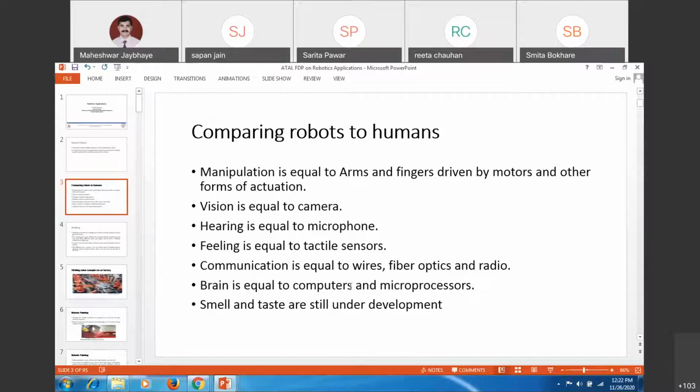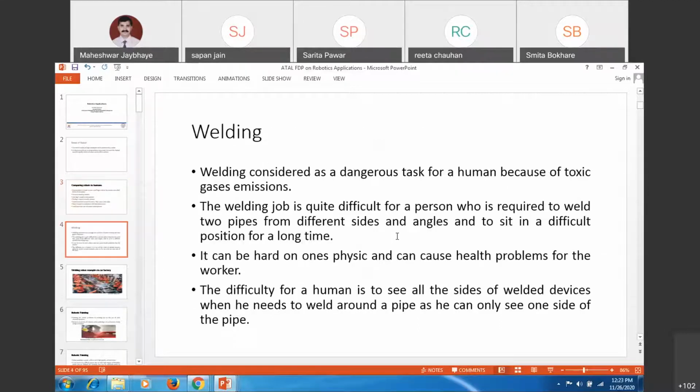Brain is equal to the computer, the CPU or central processing unit or controller of the robot, which is like our brain. And smell and taste can also be used nowadays, in work related to smell or maybe taste, for recognizing fruits. So what action is to be done? Smoke detection or maybe smell detection. Likewise, you may identify these sensory signals and send them to the controller in the applications.